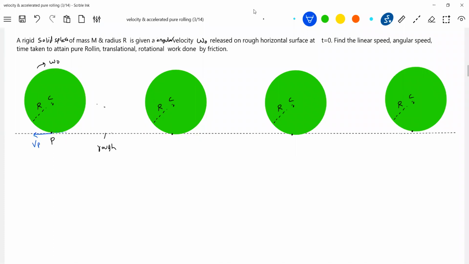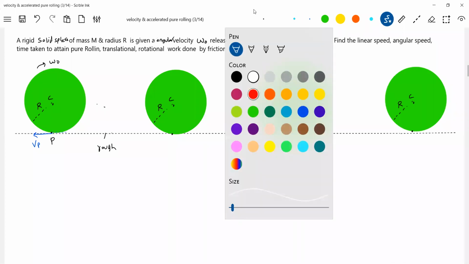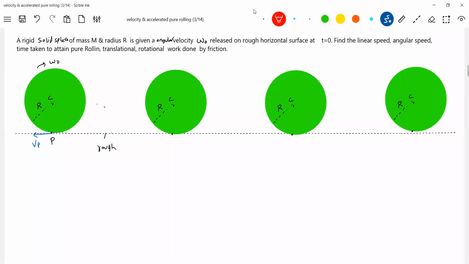Sir, R omega, the tangential velocity, will be towards left, no? Then how will the friction act? The basic friction will act towards right. So what is the slipping? Backward slipping.